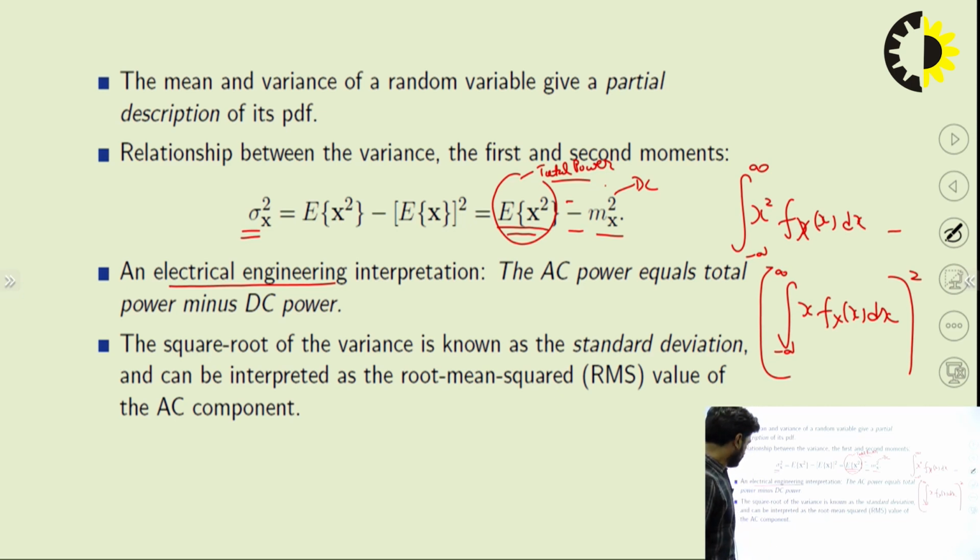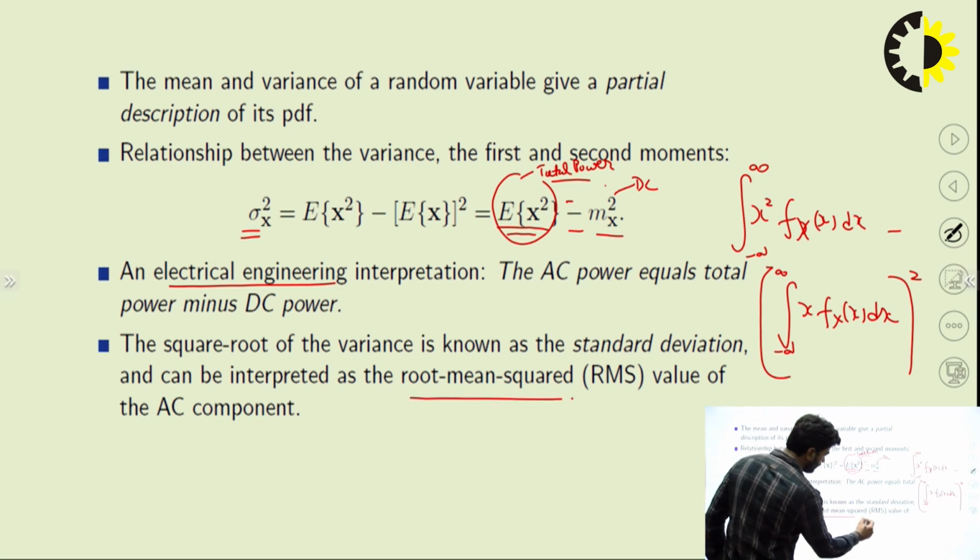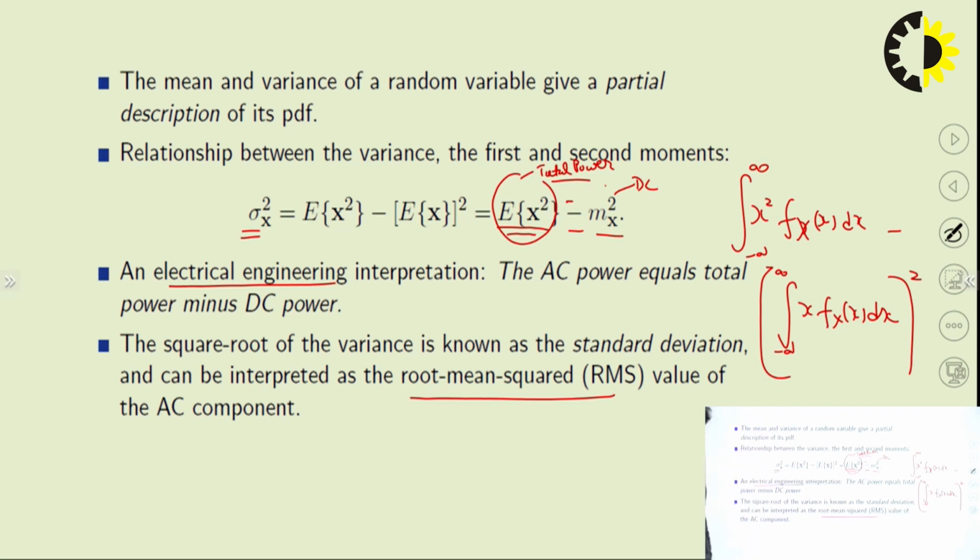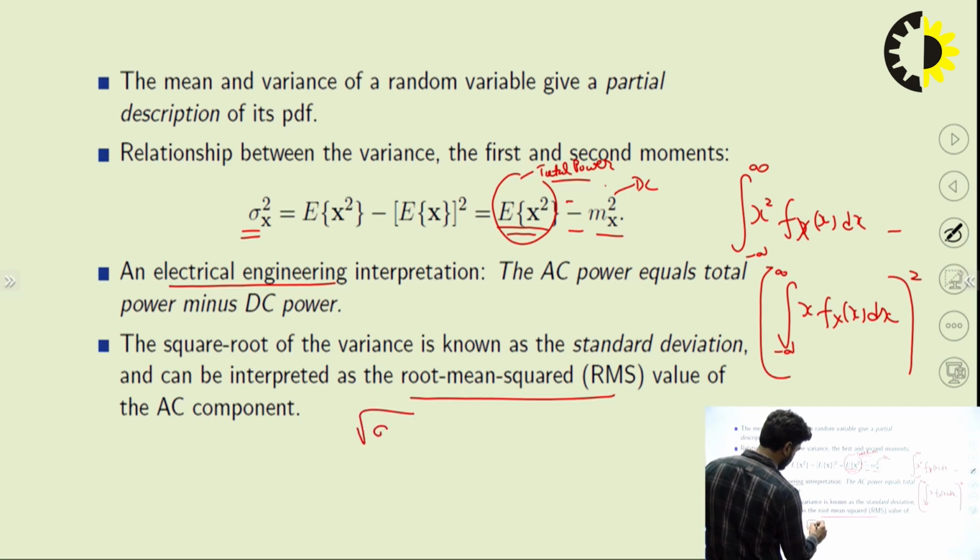Right? Now, what is the standard deviation? The square root of the variance is known as the standard deviation, also known as the root mean square value, RMS value. If you want to find the RMS value of the AC component, that is your standard deviation. You take the square root of the variance, and it will give you sigma. All these parameters help us find additional information about the random variables.